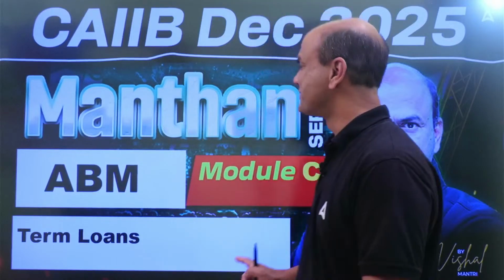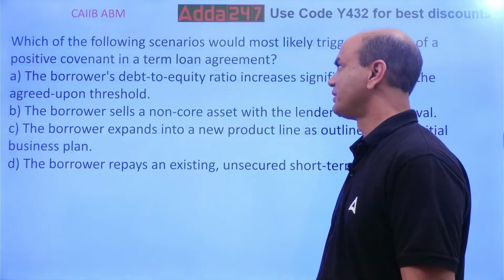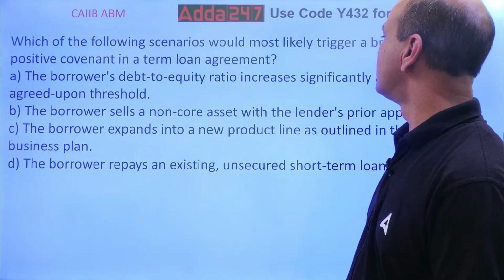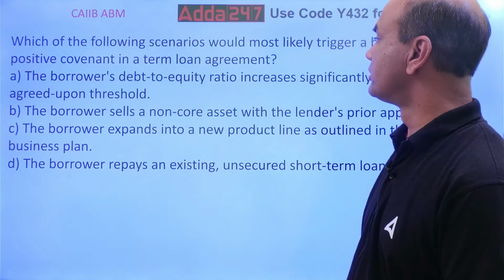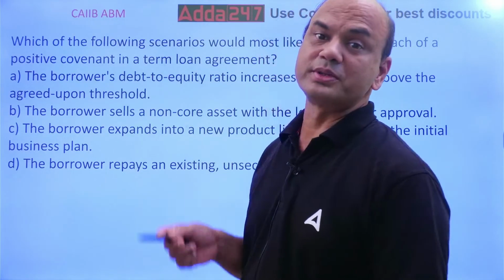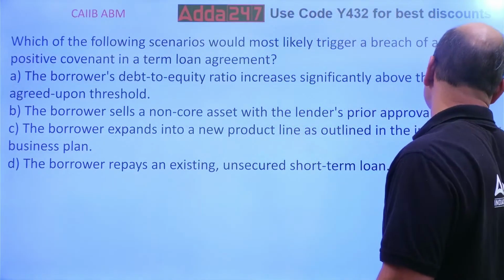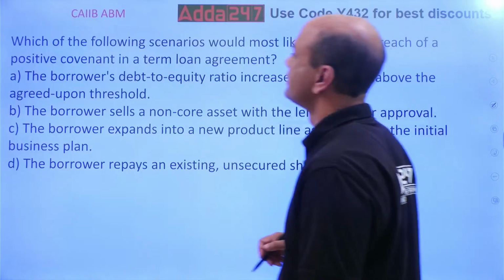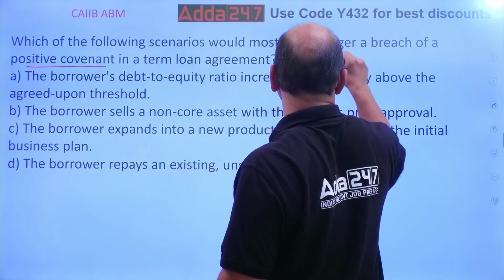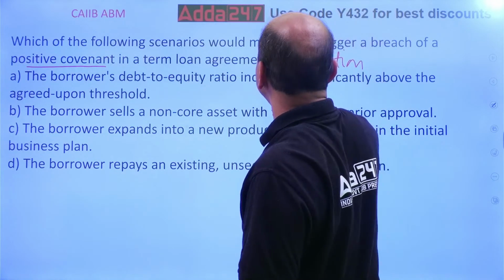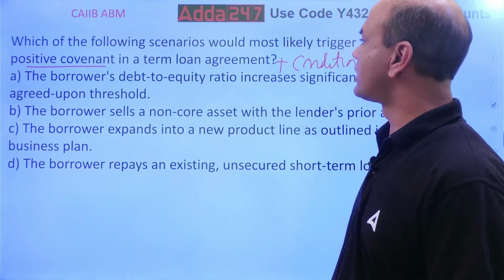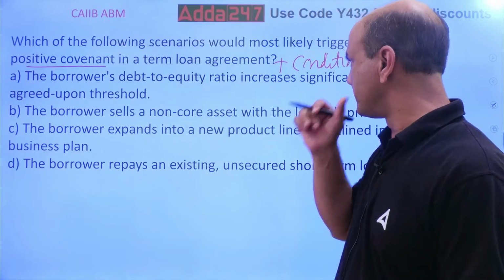Let's start. Which of the following scenarios would most likely trigger a breach of positive covenant in a term loan agreement? Read this. Firstly, what is a positive covenant? You need to understand that first. Covenant means condition, and positive means positive. Simple: a good condition. So which would most likely trigger the breach of a positive covenant in a term loan agreement?